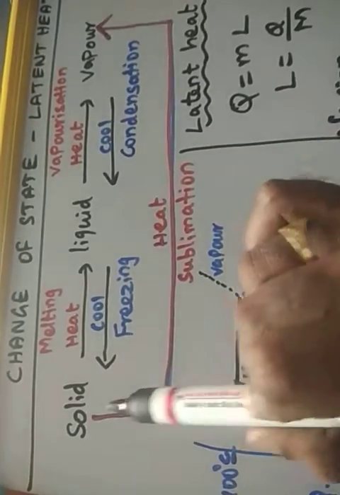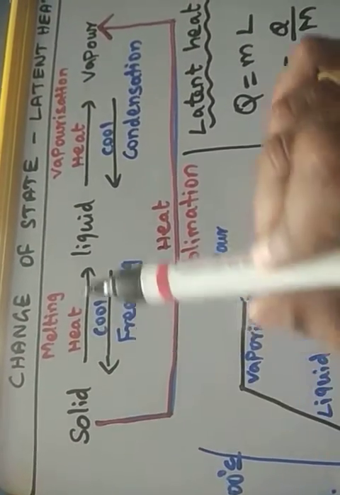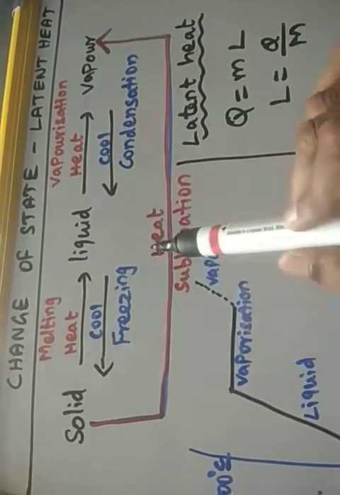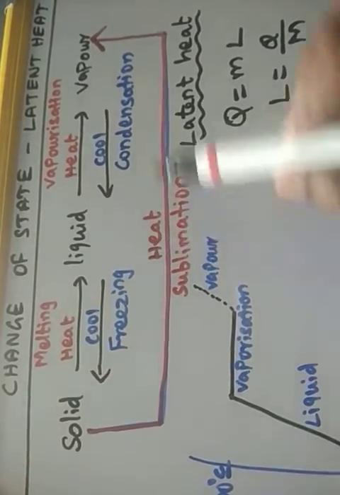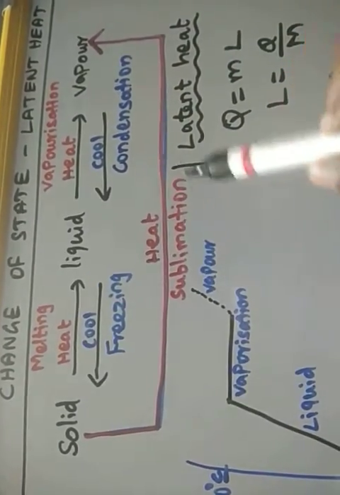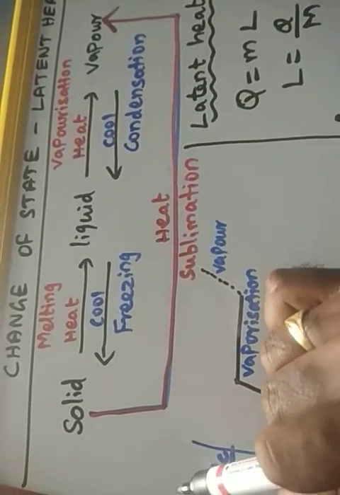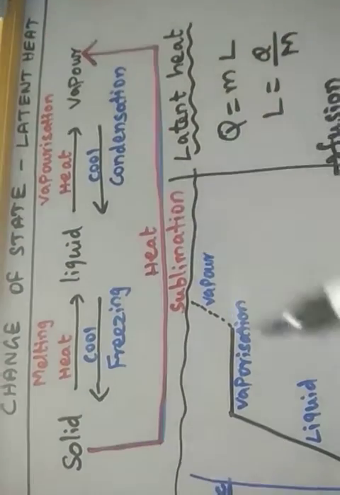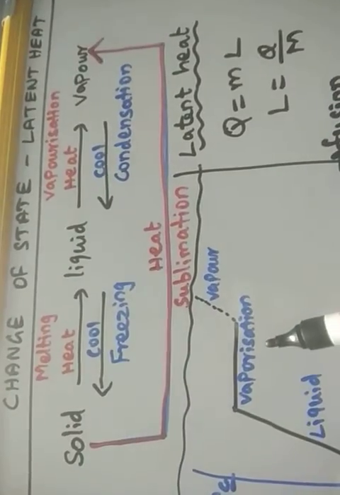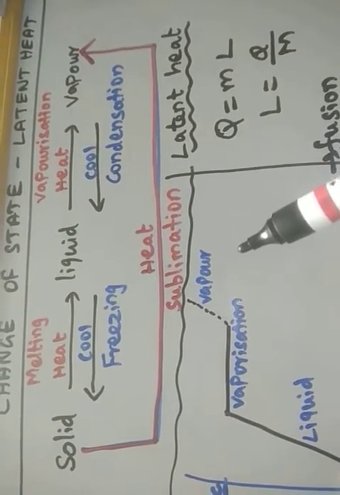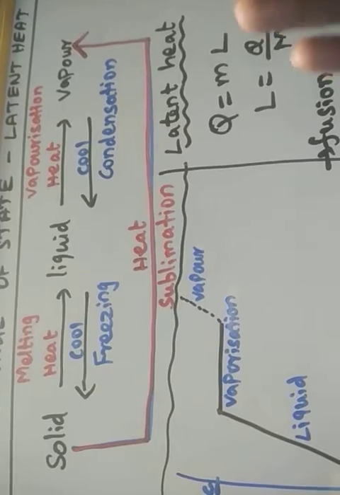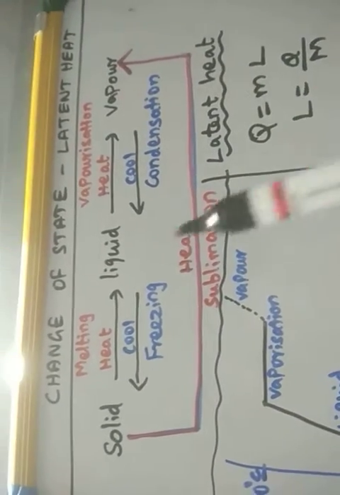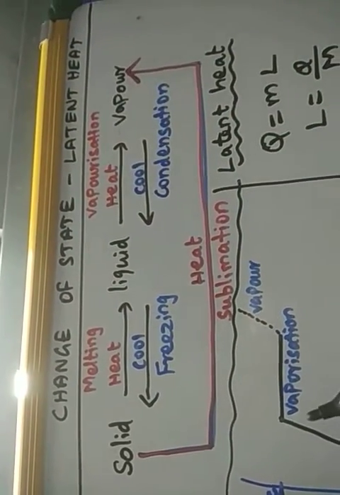Sometimes when a solid is heated, it does not change to liquid; it is directly converted into vapor. By absorbing heat, certain solids do this, and that process is called sublimation. What is an example of sublimation? If you burn camphor, it absorbs heat and becomes vapor. So this is the process of change of state.